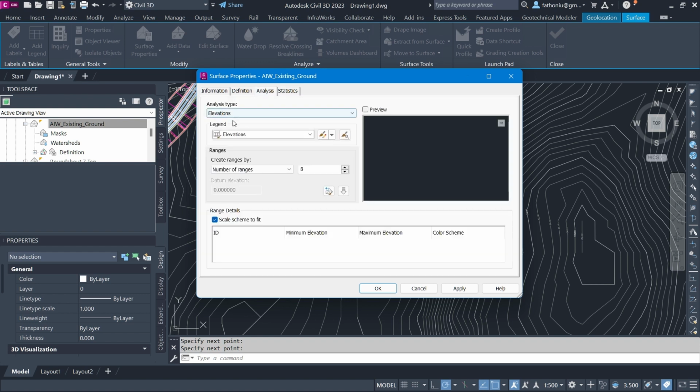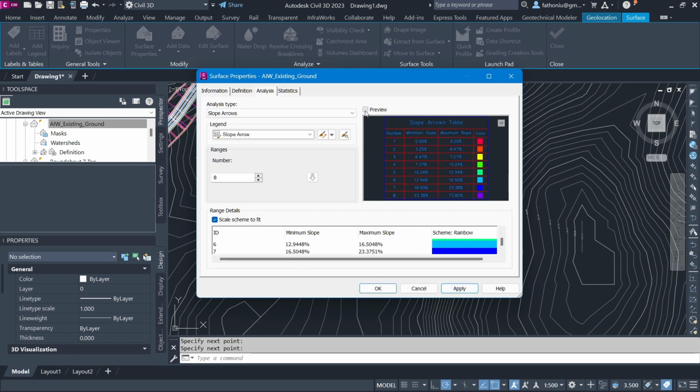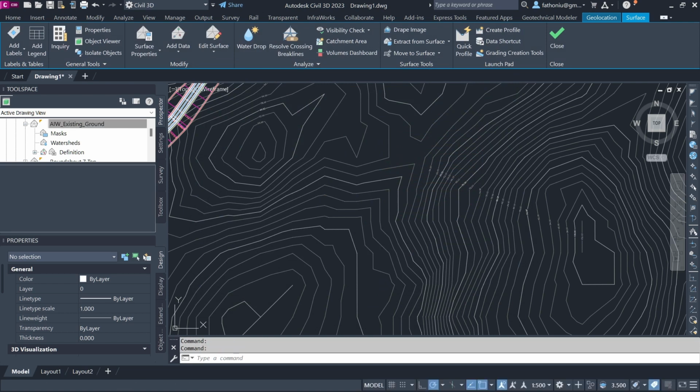And also do analysis here. If you want to do analysis on the elevation banding, elevation or slope arrow, so then you can identify where the water will discharge. And then it is number from this one, 8, and then you can press this. And then you can apply. You can see also the preview here. You have this one. Apply and OK.